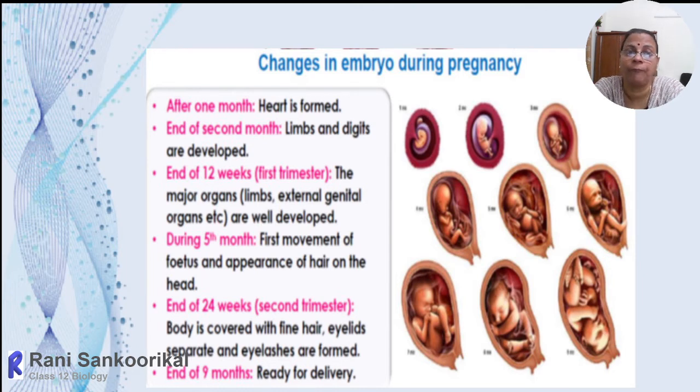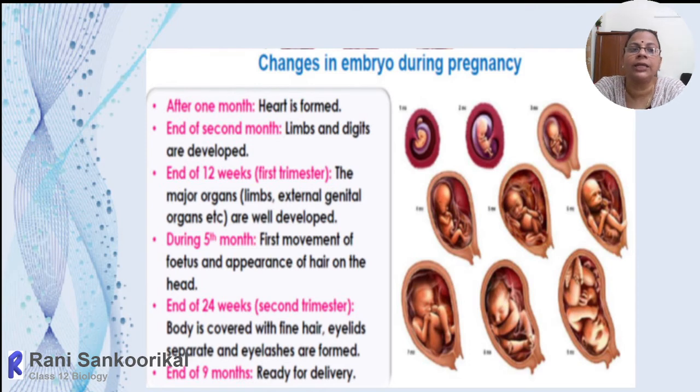The heart will form. And towards the 2nd month, the small forelimb bud, hind limb bud and all will develop. That will differentiate into limbs and digits. So early embryonal stage, like a bud-like structure only will be there in the 1st month, 2nd month. Towards the end of 2nd month, the limbs will be differentiated into upper arm, lower arm, and the digits, etc.